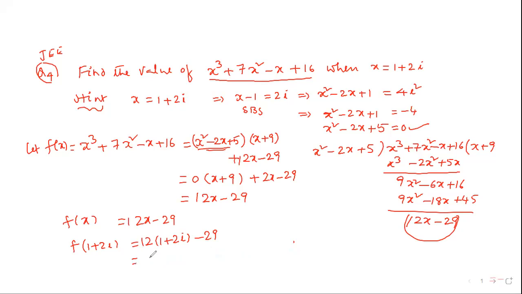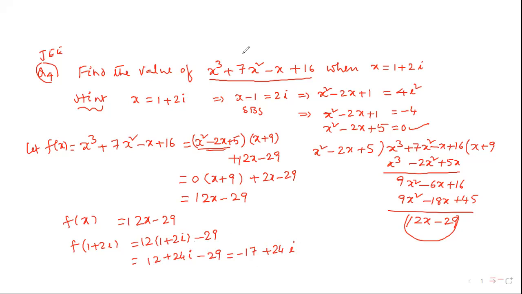Now see, 12 plus 24i minus 29. Therefore, minus 17 plus 24i is the required answer. That is a simple method we can use for the problem.